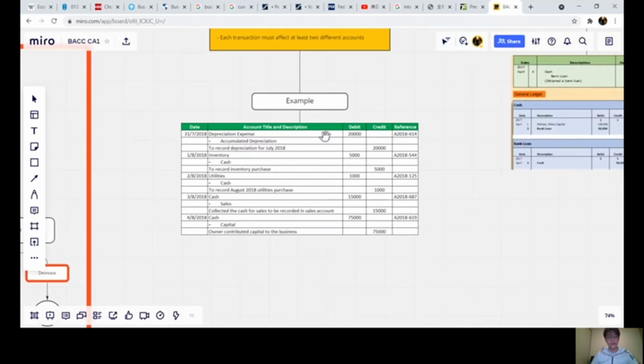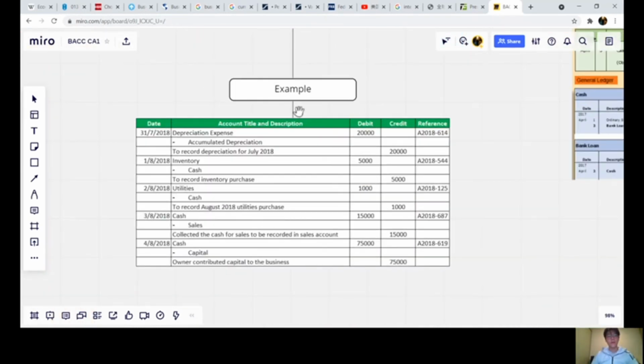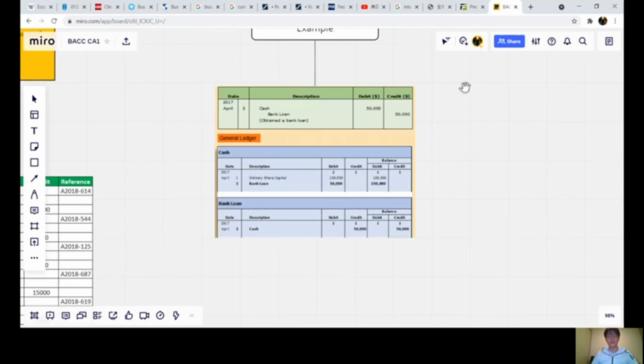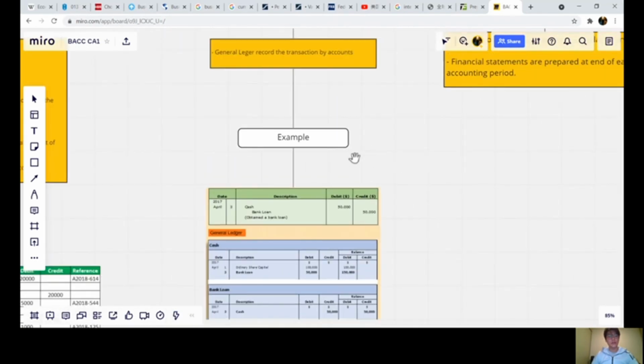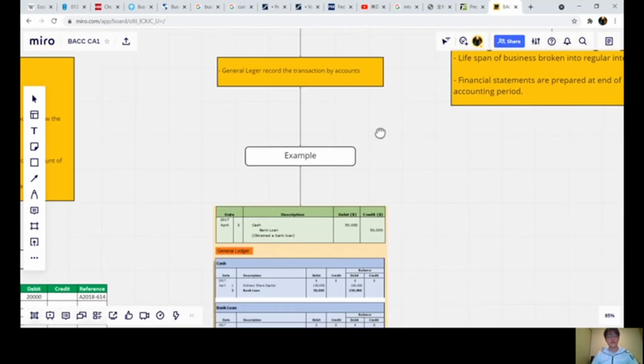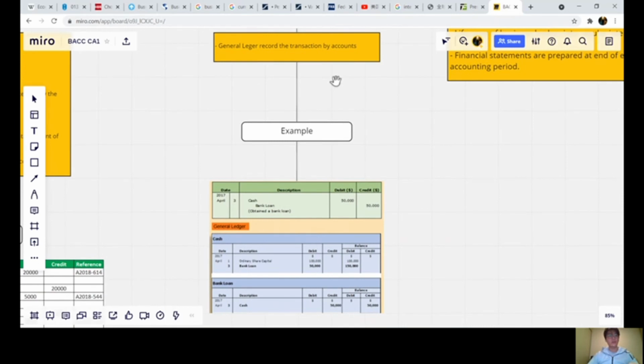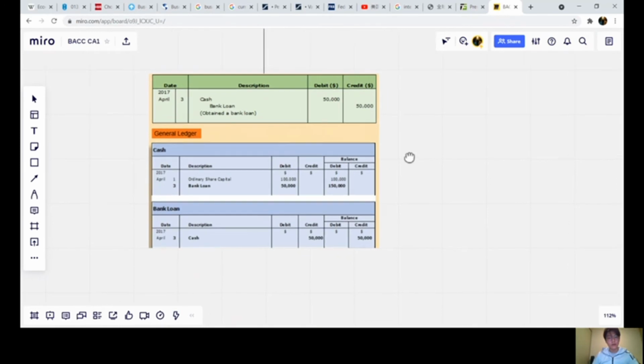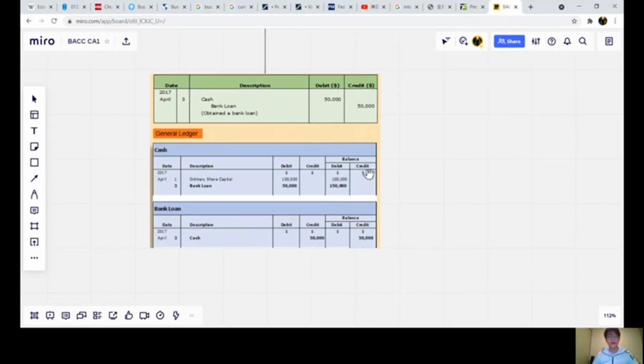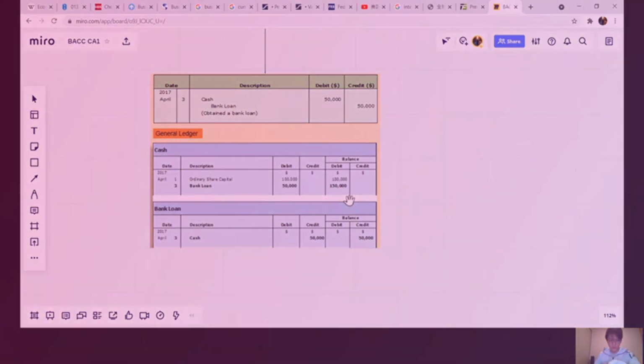And this is an example of a General Journal. Next is the General Ledger. The General Ledger is different from the General Journal by having an extra column for the running balance here, the running balance for debit or credit. In addition, the General Ledger is recorded by account and in chronological order.